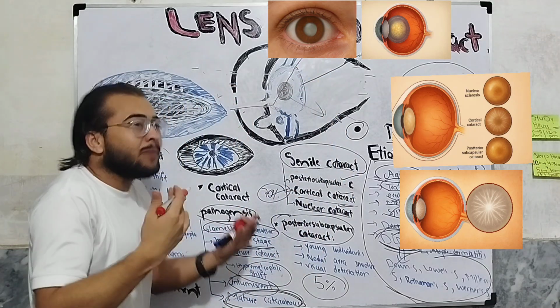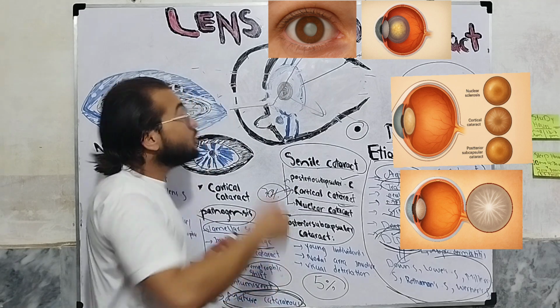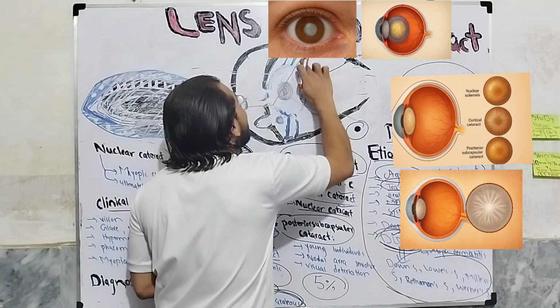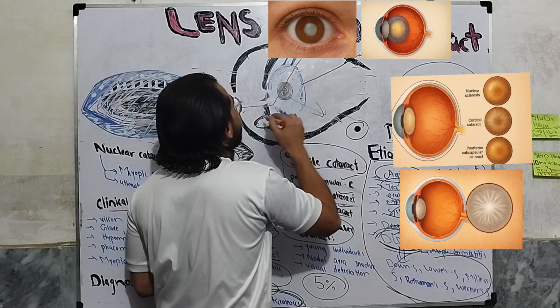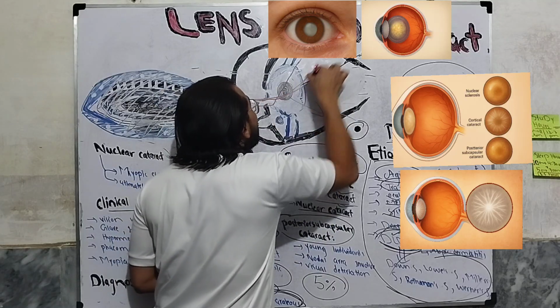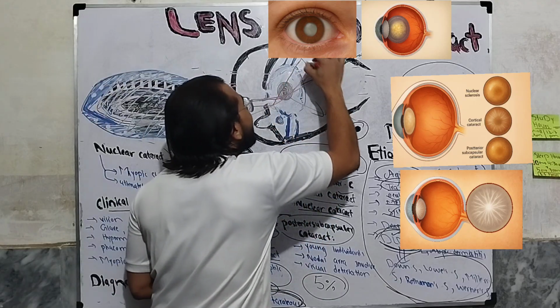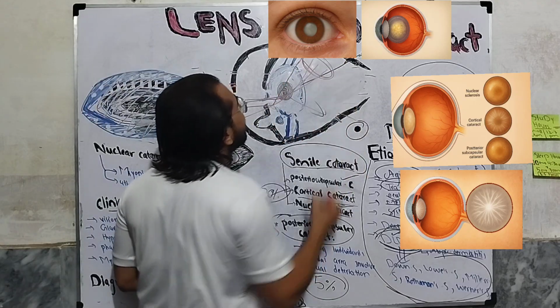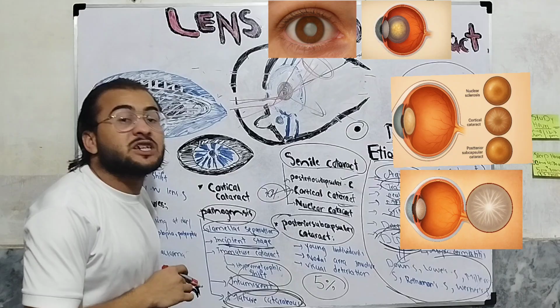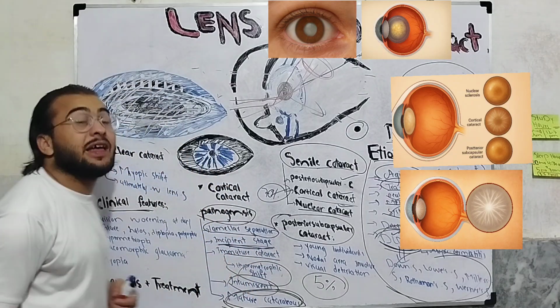So we know that in myopia the light is focused in front of the retina. This is called myopic shift, which is exactly opposite to a hypermetropic shift in the immature stage.